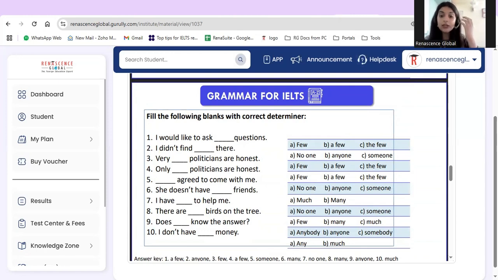Determiners are again an important factor when we are preparing for IELTS, because grammar is the most important aspect to study for the IELTS exam. We have a band descriptor and a band increment, and the band can also be decreased if we use grammar incorrectly. So make sure we use all of the determiners correctly. When we use determiners, we automatically get to know if we are using a wrong or correct determiner, because an incorrect determiner doesn't even fit into the sentence.